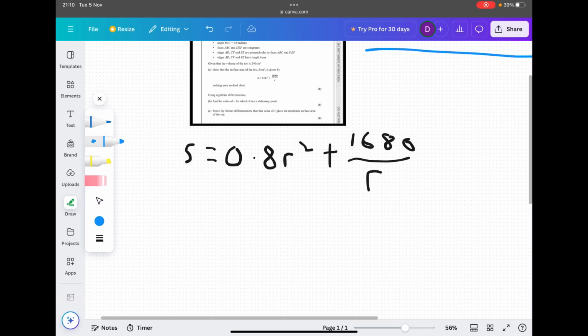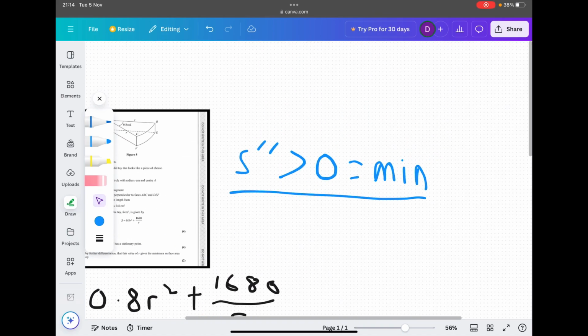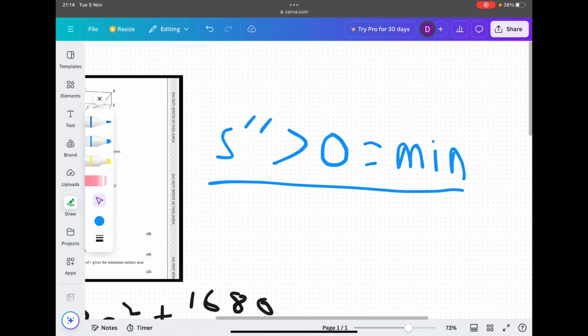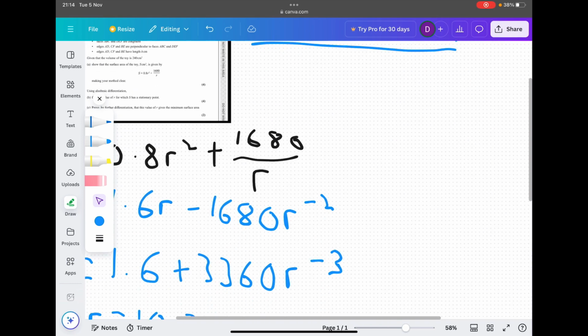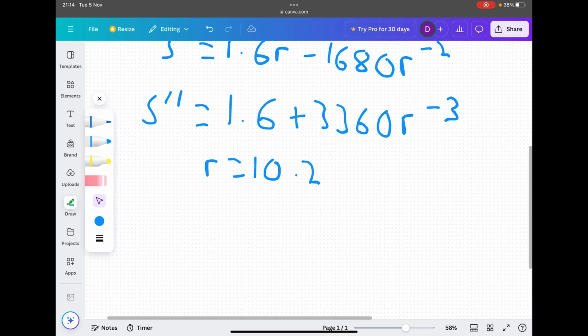So we've differentiated this before, and I'm going to cut ahead for when we've done the first derivative. So I'm just differentiating the equation again, and this is the second derivative. So what we know from the previous question is that r is approximately equal to 10.2. And if we were to come back over here, if the second derivative is greater than 0, then we know that r is then minimum.